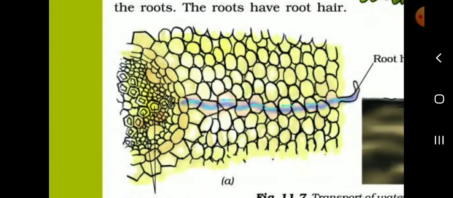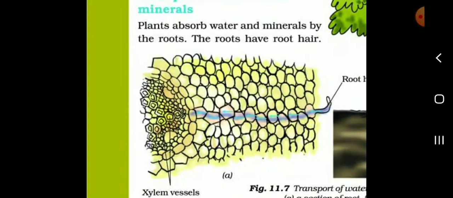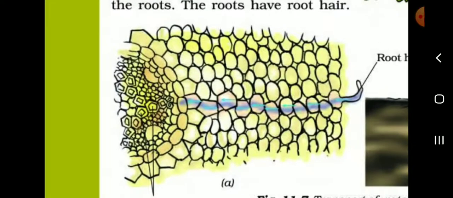The plants have xylem and phloem. The xylem transports water. The phloem transports food. That's all. Then root hairs. This one is a root hair. Root hair absorbs the water.